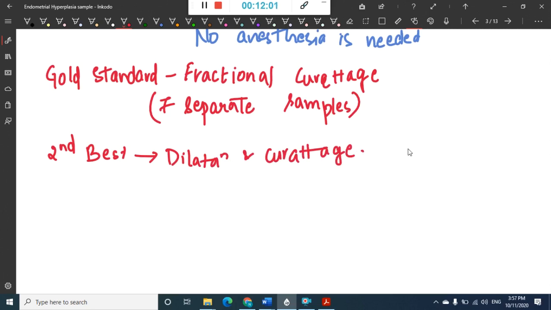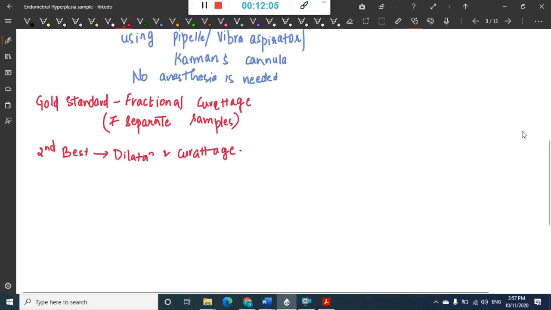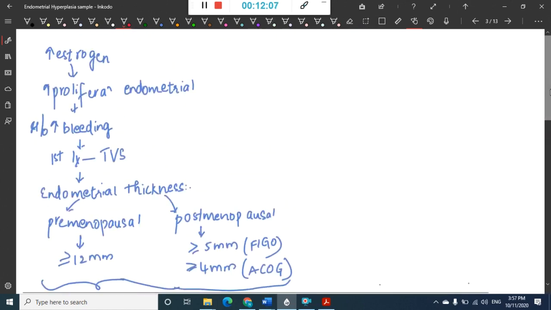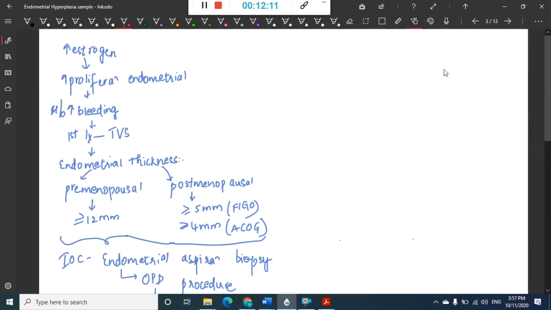Okay, second best procedure is dilatation and curettage. This is how you will have to diagnose it. First you will see the estrogen. You will see increased estrogen, then that means there is proliferation of endometrium.